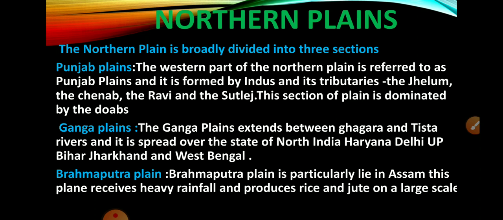So next one is Ganga Plains. The Ganga Plains extends between Ghagra and Tista rivers and it is spread over the North Indian states Haryana, Delhi, UP, Bihar, Jharkhand and West Bengal. And the last one is Brahmaputra Plain. Brahmaputra Plain particularly lies in Assam and this plain receives heavy rainfall and produces rice and jute on a large scale.